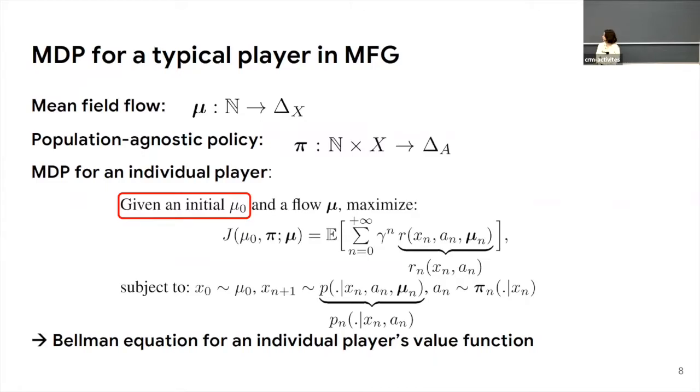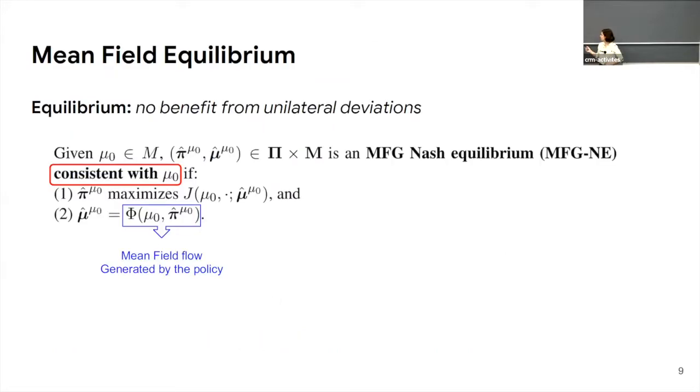When we solve a mean field game, we very often have an initial distribution mu0 that is fixed. So when we maximize the total expected reward J, it is always related to this given initial distribution. And basically, we have population-agnostic policies, which are policies that don't depend on the distribution, but as we are in a finite horizon setting, this is why we have this n, and we have the state space X. This is problematic because as everything depends on mu0, of course, the Nash equilibrium also depends on mu0.